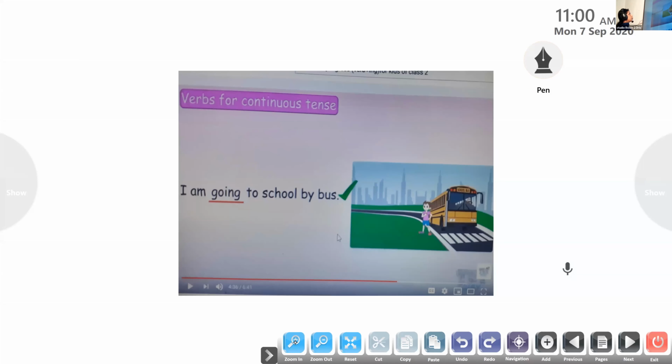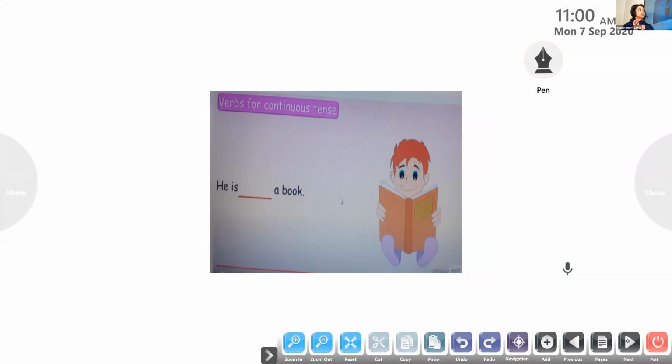Okay, here are a few more examples for you. All of you look at it. I am going to school by bus. Okay, I am going to school by bus. It forms going. It is a continuous action. Okay, children? So it tells us that the action is still going on.